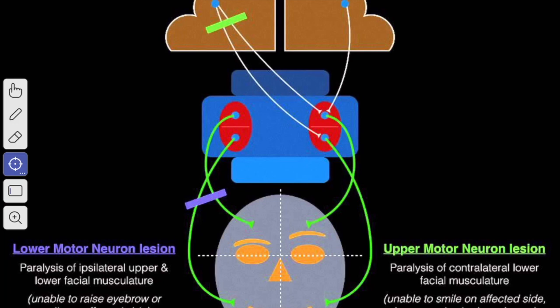Next we'll see the nuclear lesion. A lesion in the pons may involve the motor nucleus of the facial nerve along with the abducent nerve nucleus, around which the motor root makes a loop. This results in lower motor neuron paralysis, producing loss of movements of all facial muscles of the affected side, same side, associated with internal strabismus or internal squint due to the involvement of the lateral rectus muscle of the eyeball due to the lesion of the abducent nerve.